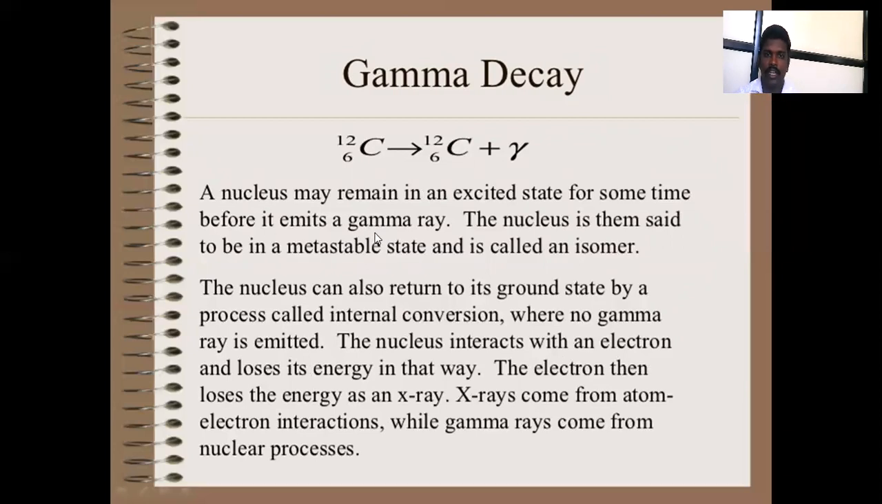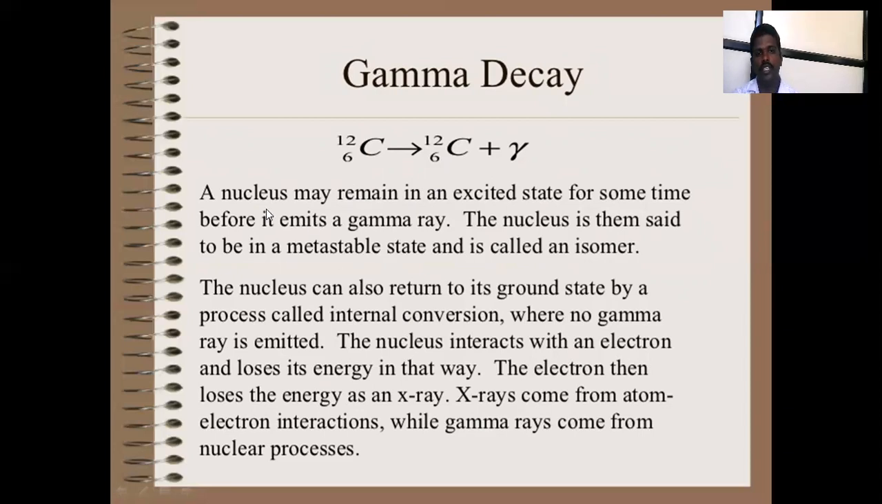The nucleus may remain in an excited state for some time before it emits a gamma ray. A nucleus in this form is said to be in a metastable state, called an isomer. Gamma decay means no electron change, no proton change, only a change in the stability.